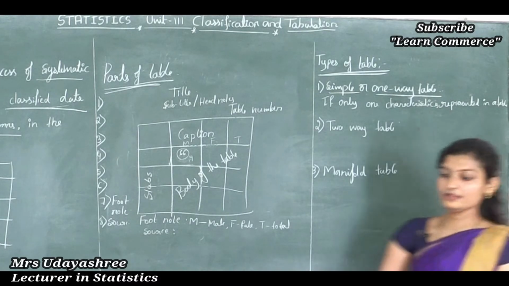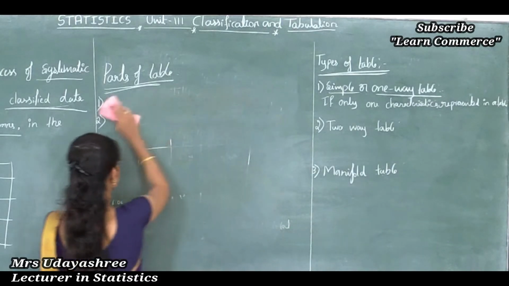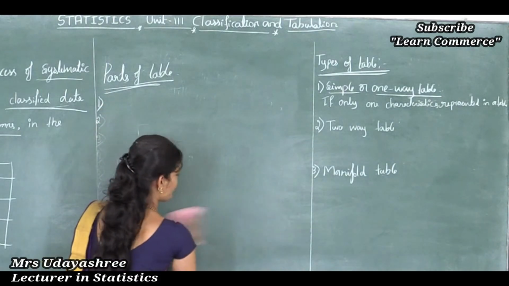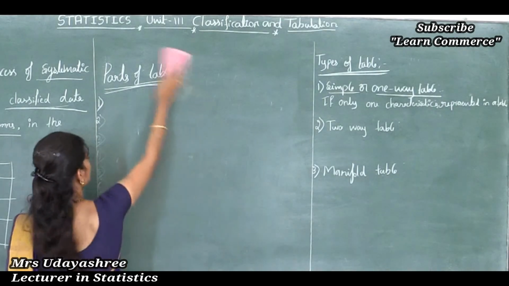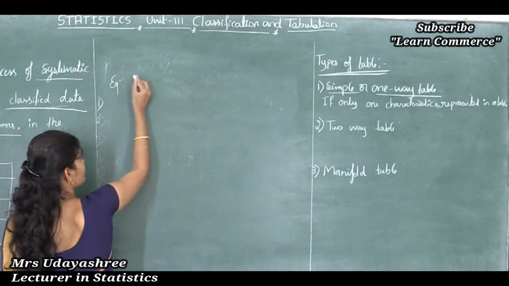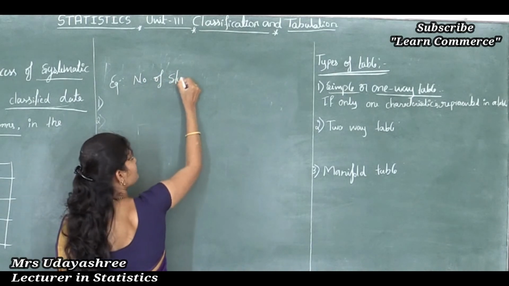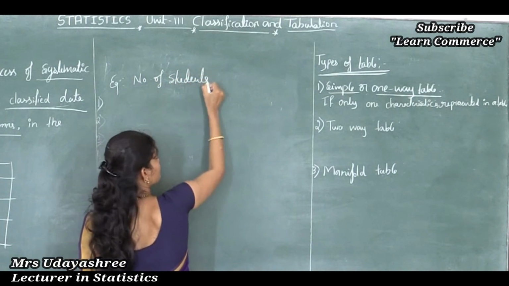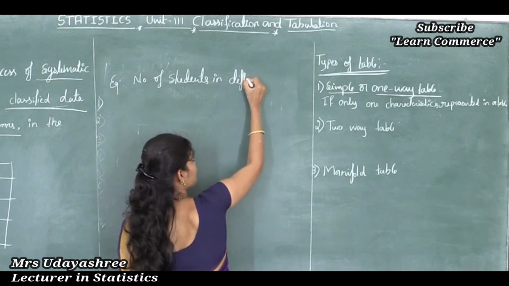For example, number of students in different faculties.